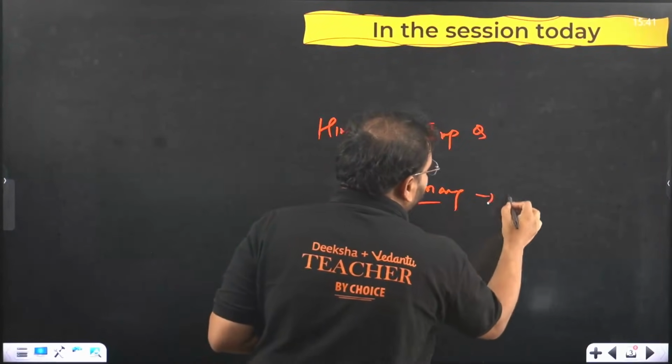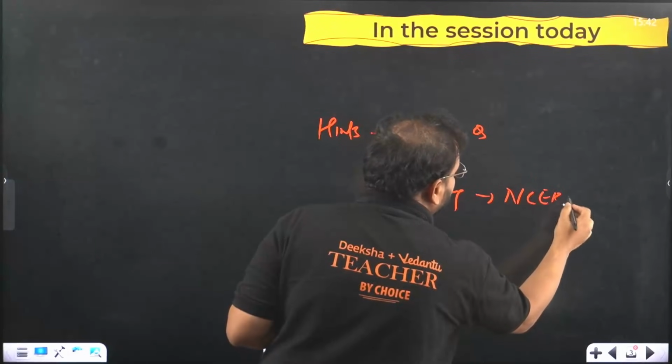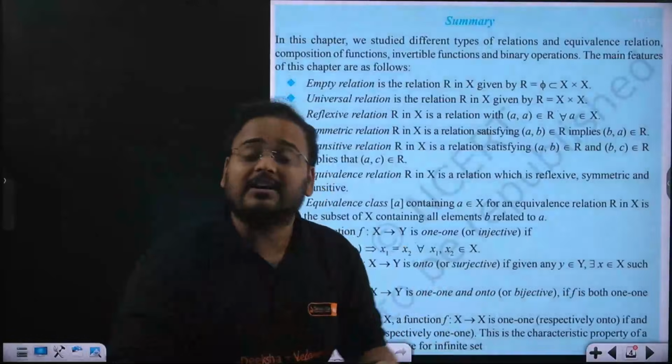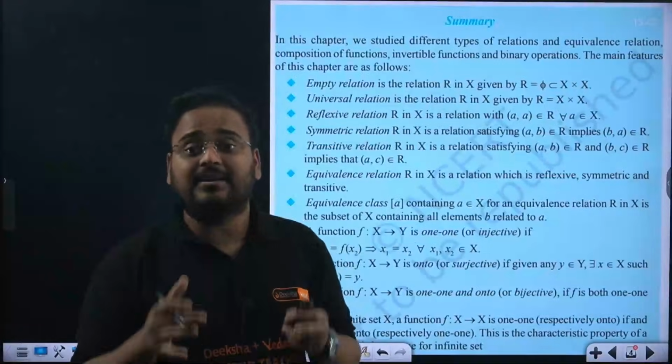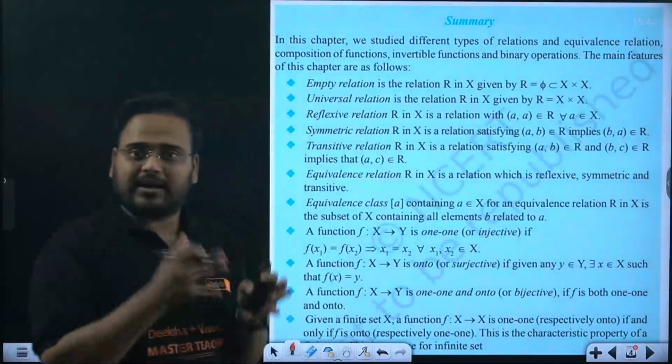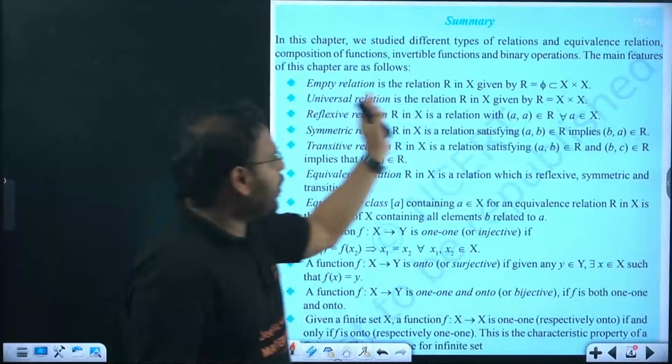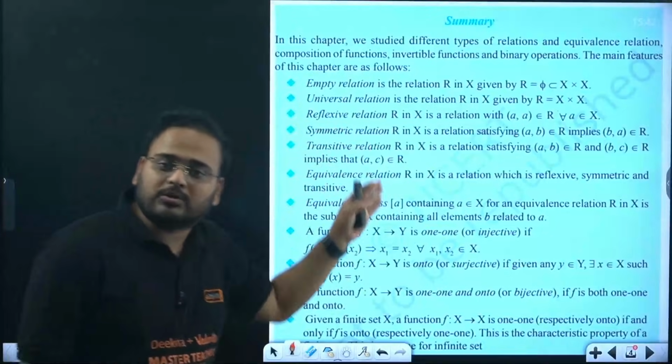Summary. In this, I'm going to use NCERT. I saw many of you saying in yesterday's live that, sir, I have not even started, I have not even looked at the NCERT. Then it is a problem. Okay, you have to prioritize NCERT better, right? So look at the summary of the first chapter. All the definitions are given over here, so you can go through them one by one.